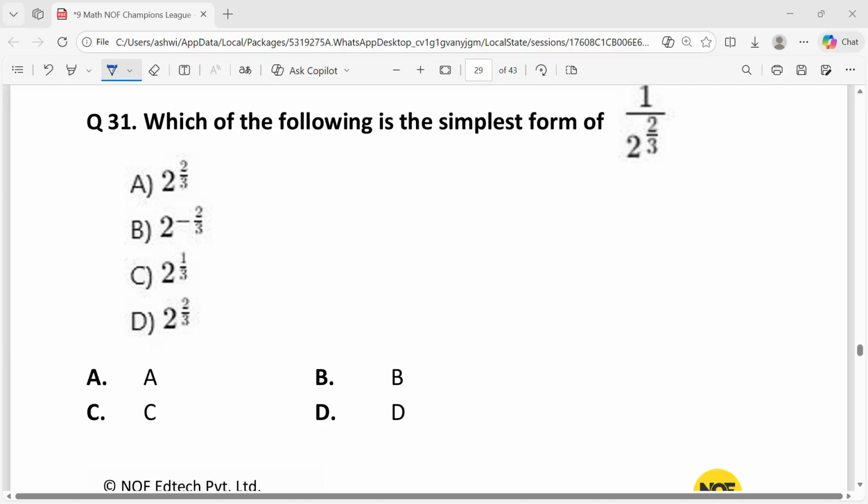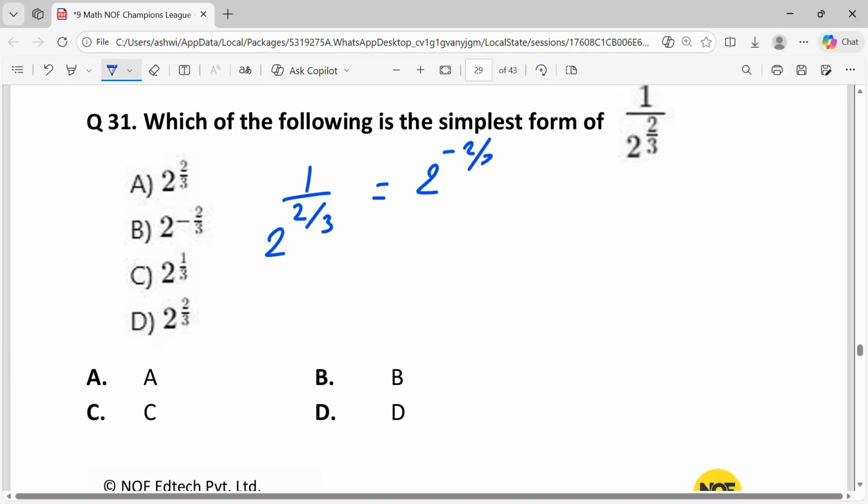The rule of negative exponents states that 1 upon a to the power m is equal to a to the power minus m. That is, 1 upon 2 to the power 2 by 3 is equal to 2 to the power minus 2 by 3. That is option B.